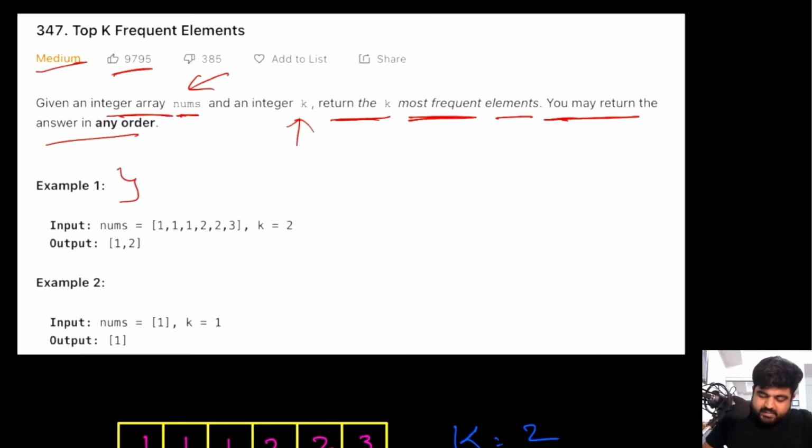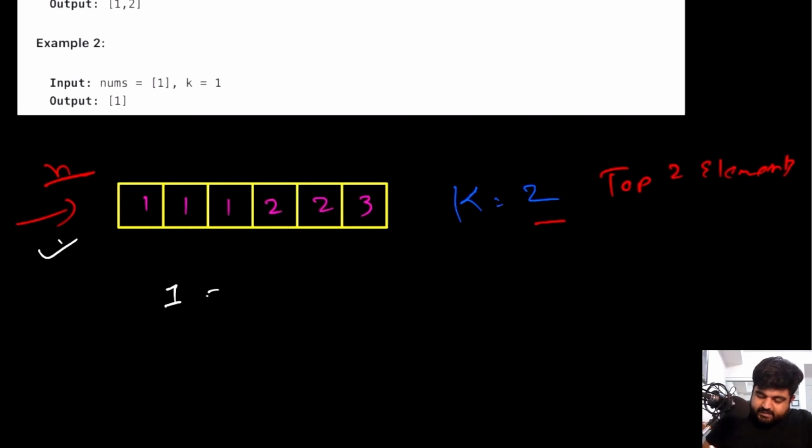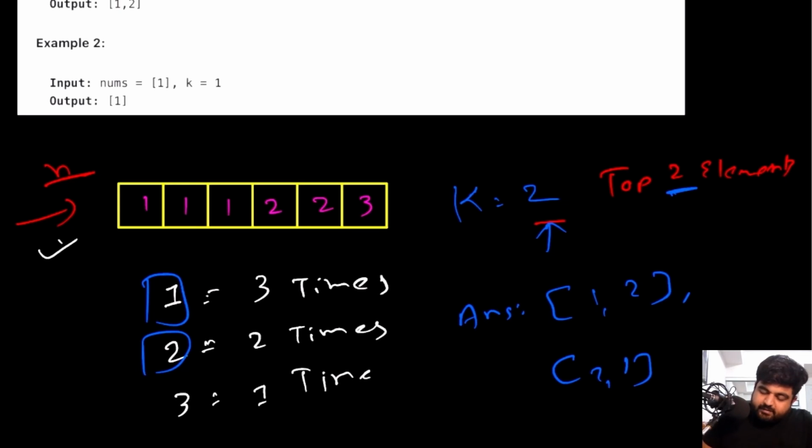So first, let's try to understand this problem with this example. I have actually drawn it much bigger over here. This is the array nums that we are given, and we are given k is equal to 2, which means we need to return the top 2 elements present inside this nums array. In this case, 1 is present 3 times, 2 is present 2 times, and 3 is present 1 time. Since k is equal to 2, we need to return the top 2 elements, and clearly the top 2 elements are 1 and 2. So we can return the answer as 1 and 2, or we can also return 2 and 1, because remember, we are told that we can return the answer in any order.